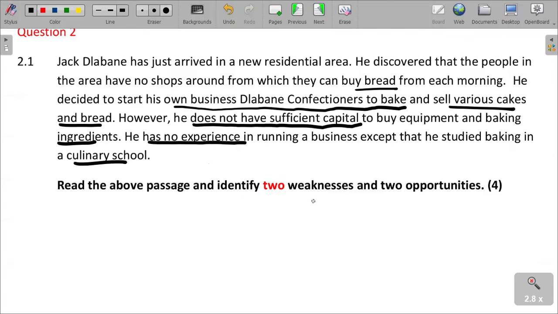So we are saying 2 weaknesses and 2 opportunities from the scenario. Identify 2 weaknesses that can be there in this scenario. One is lack of sufficient capital, which we see because he does not have sufficient capital.